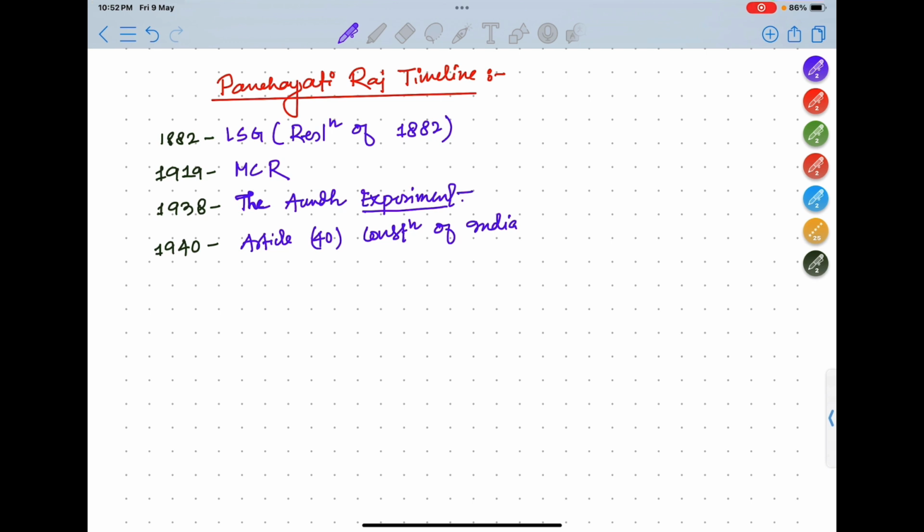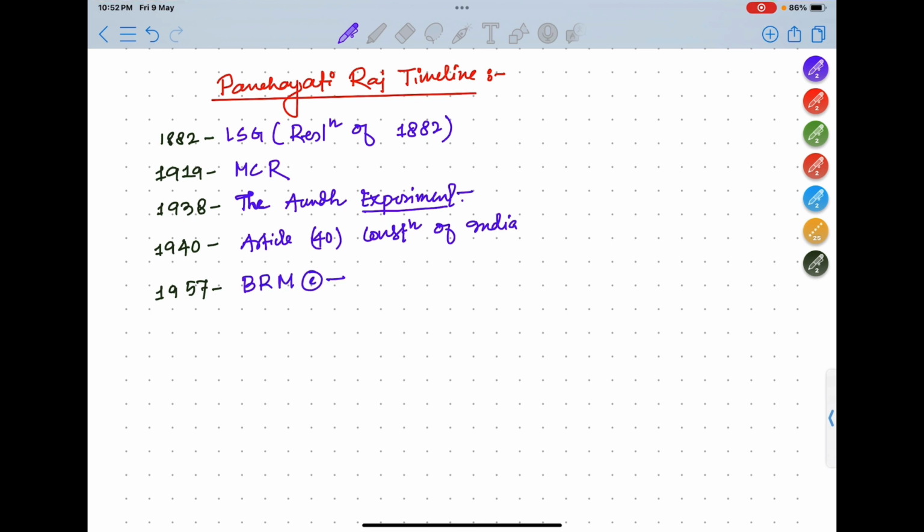Next is 1957. See, these things we have not yet discussed, but I will discuss. But to keep everything in one place, we are making this timeline. So the next important date in the timeline is 1957. What was the event in 1957? It was the Balwant Rai Mehta Committee.